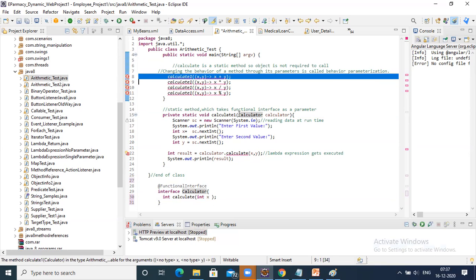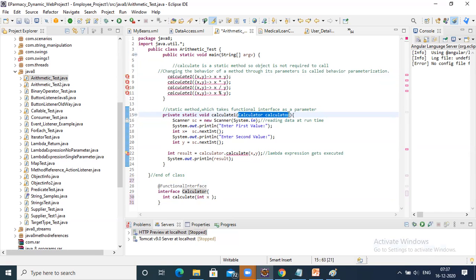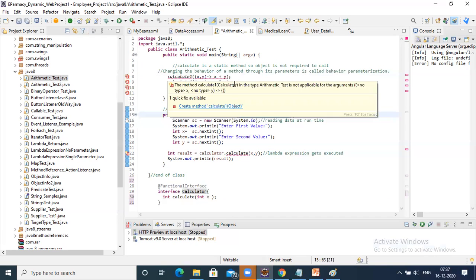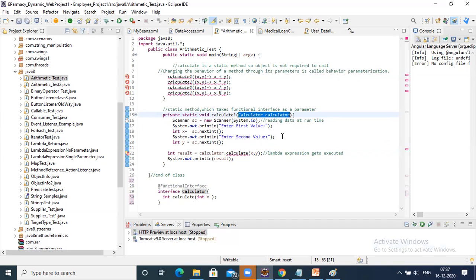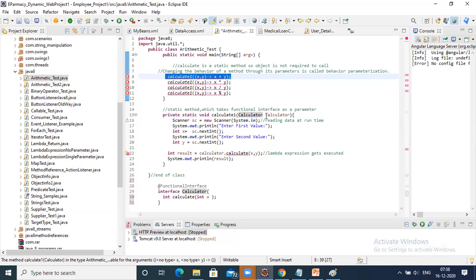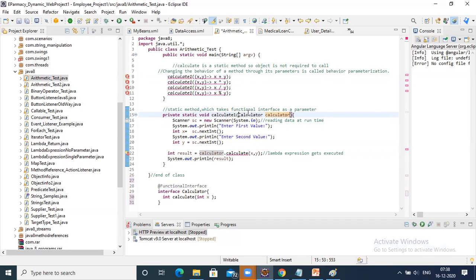This is a synonym for, let's say you are Indian. You have a nickname also, isn't it? Let's say Raju. So when it sees Raju, it knows Raju refers to Indian, so it has to look for the Indian definition. It has come here, but the definition is not matching. It says x comma y, but here only one parameter is there.